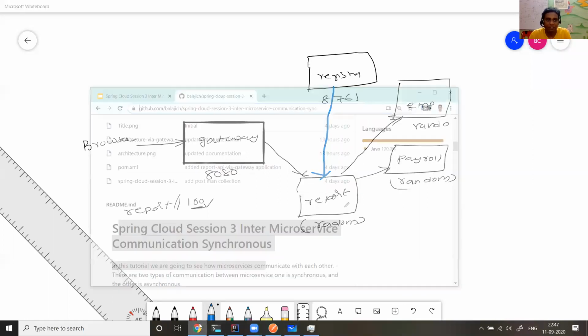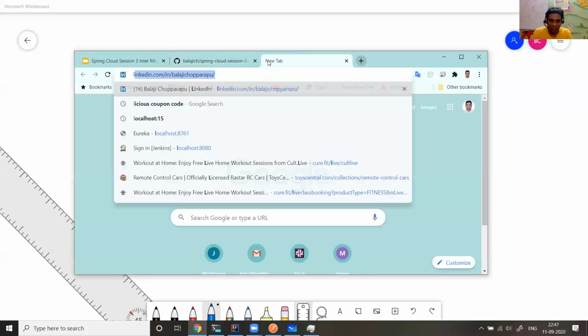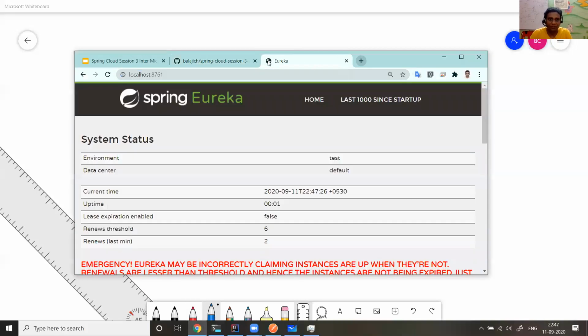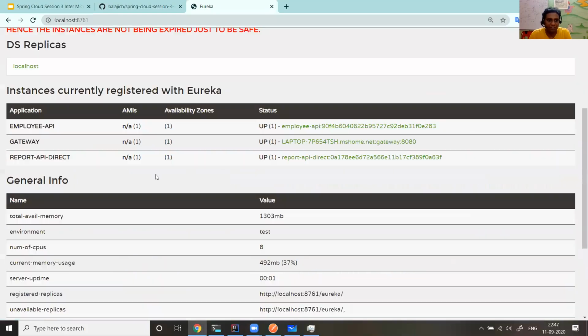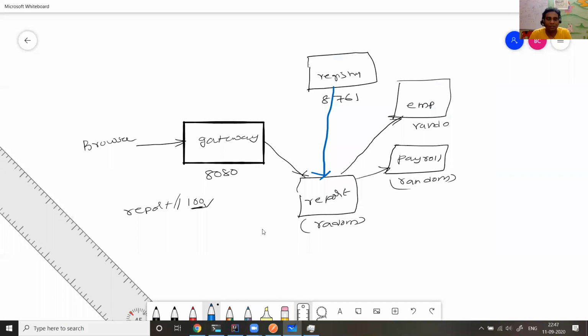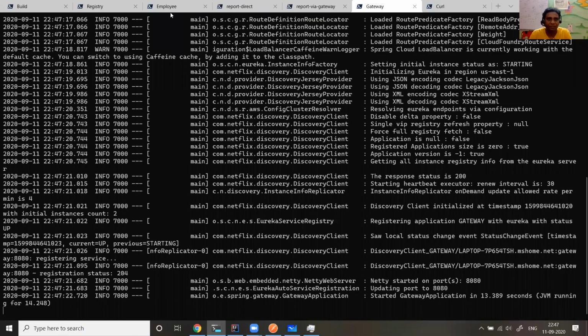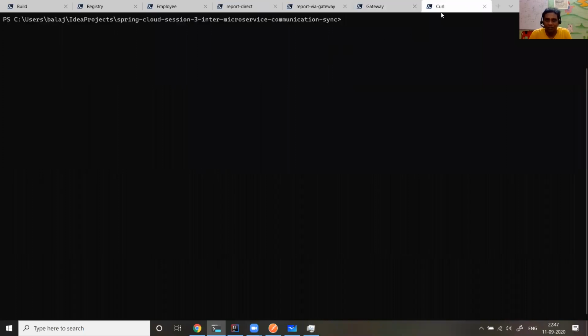Registry is the first server. If you want to see whether all the services are up or not, you can watch the Eureka service registry. Here you can see employee API is up, gateway is up, and one more important thing which we forgot is we didn't start the payroll API. So let me rename the tab to payroll.